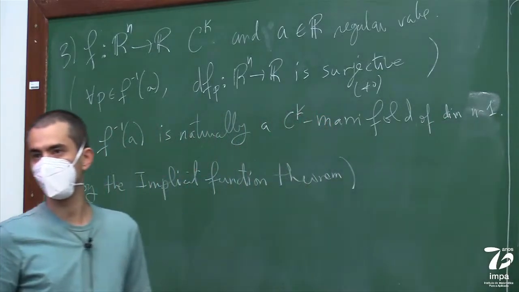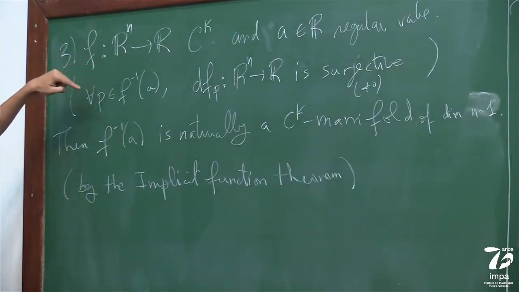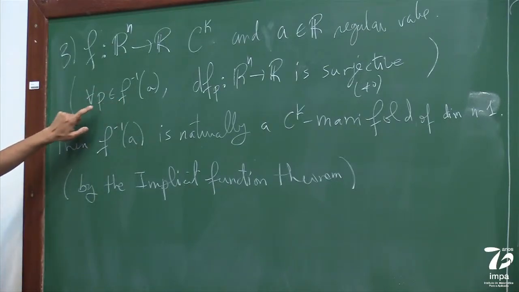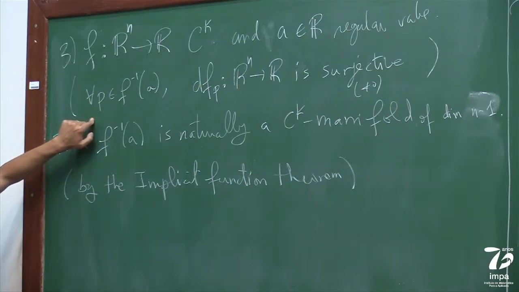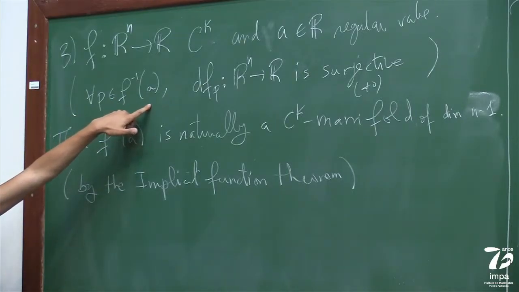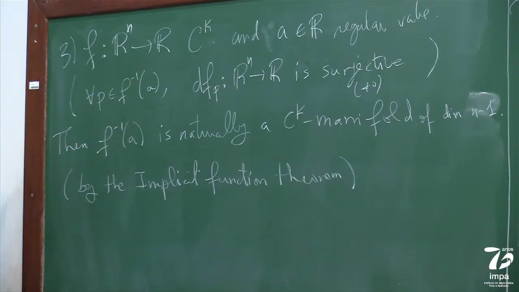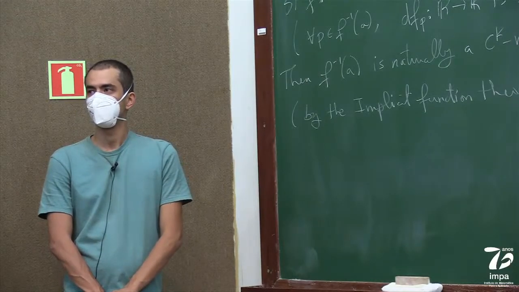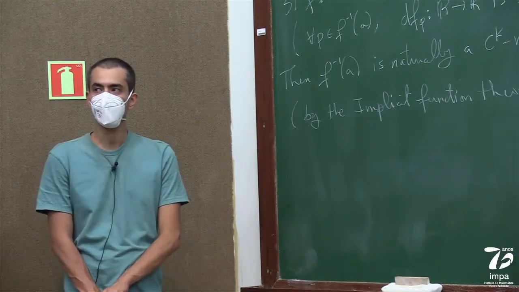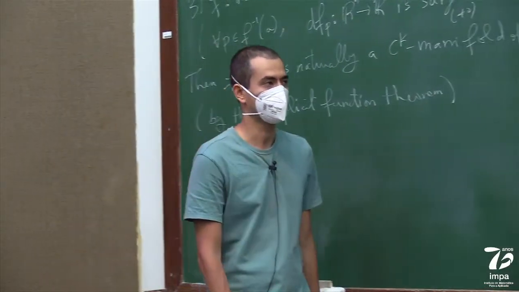So the implicit function theorem will tell you that near each point in the pre-image of A, you're going to have a little open set such that you're in the pre-image of A if and only if it's mapped to an open set of Rn minus 1. Okay, this is almost the statement of the implicit function theorem, which I won't rewrite, but it's analysis on Rn.